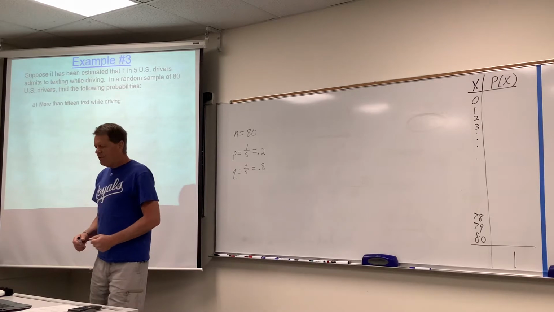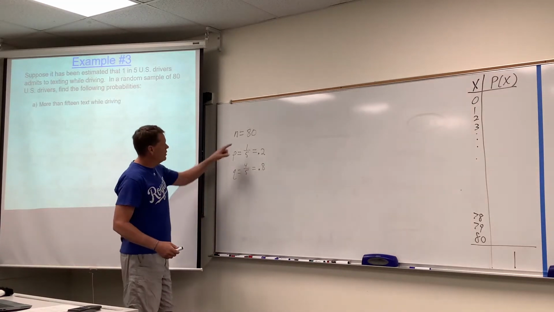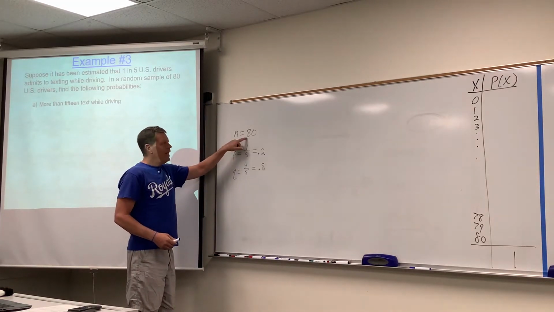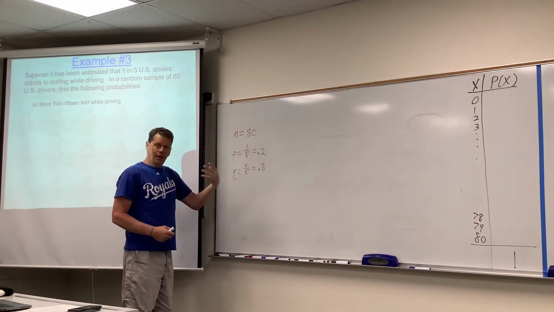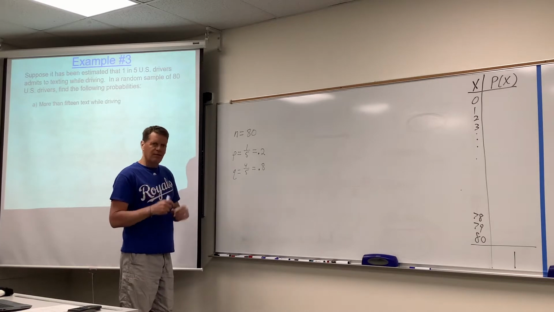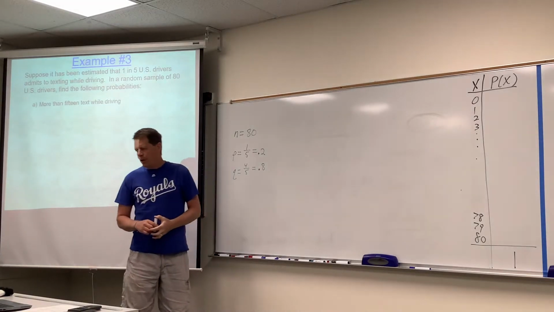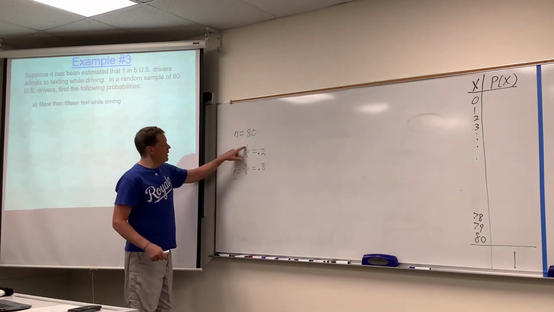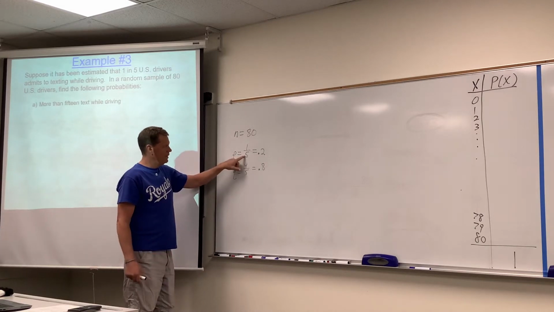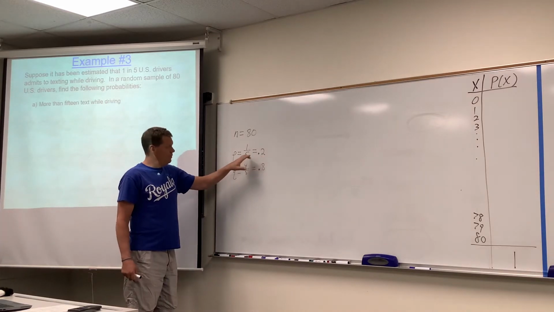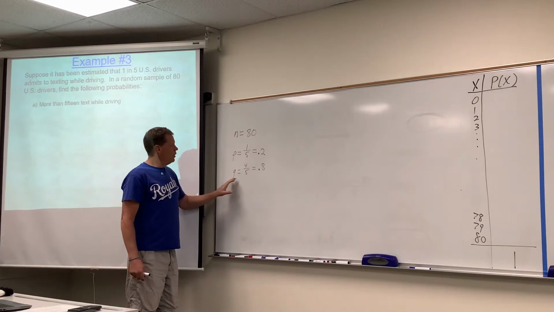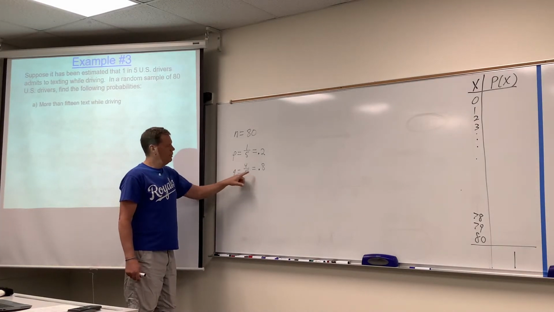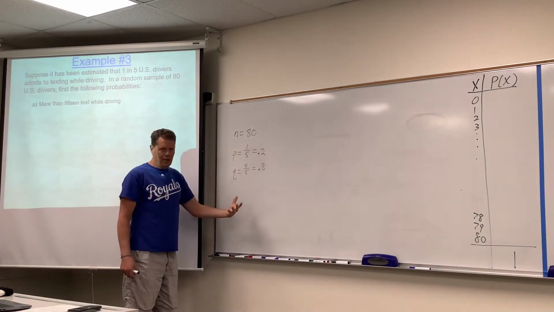So, we have sampled 80 US drivers, that's our n, and each one of those 80 is either going to text while they drive or not. So that's the so-called success/failure. We are told that 1 out of every 5 US drivers texts while driving, and 1 divided by 5 is 0.2. I would always suggest if the fraction becomes a nice pretty decimal to take advantage of that. Therefore, the q would be 4 out of every 5, 0.8, and there we go, we've got our binomial.